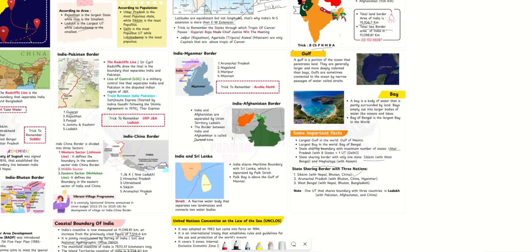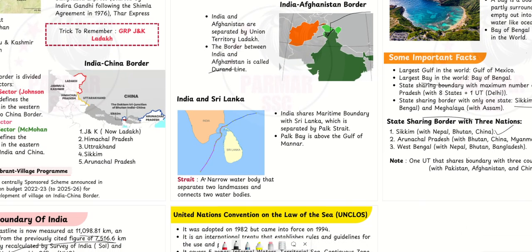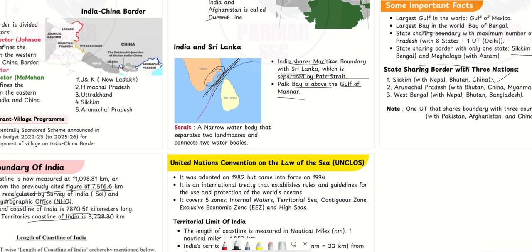Then Sri Lanka is also a neighboring country of India, so we see about Sri Lanka. The strait which divides India and Sri Lanka is the Palk Strait, and the gulf is known as the Gulf of Mannar. Palk Bay is above the Gulf of Mannar. India shares a maritime sea boundary with Sri Lanka, which is separated by the Palk Strait.